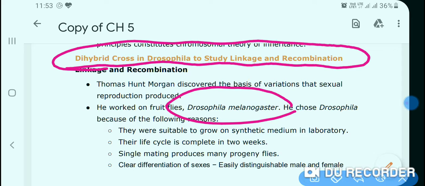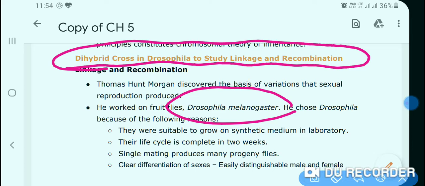You have seen that in Mendel's dihybrid cross, in the F2 generation, there was the ratio of 9:3:3:1. But in the case of the dihybrid cross of Drosophila melanogaster, that is fruit fly, there were more parental combinations and very few new combinations.